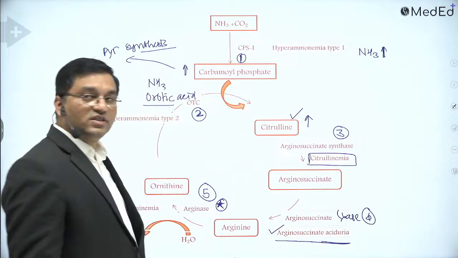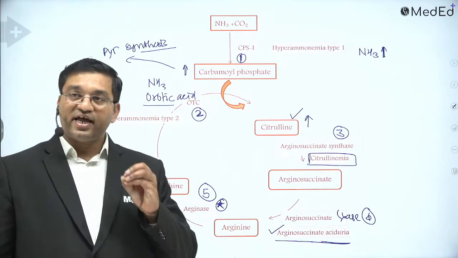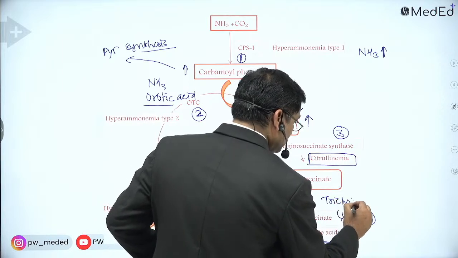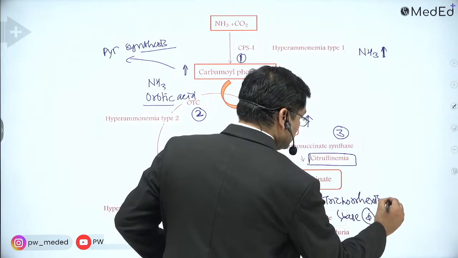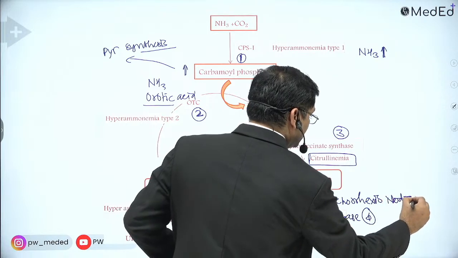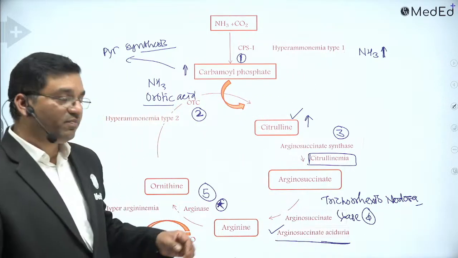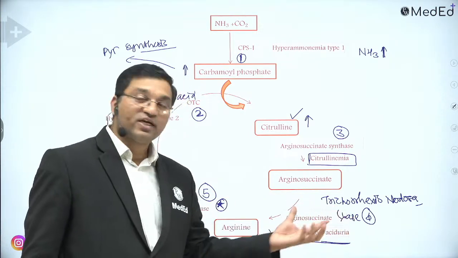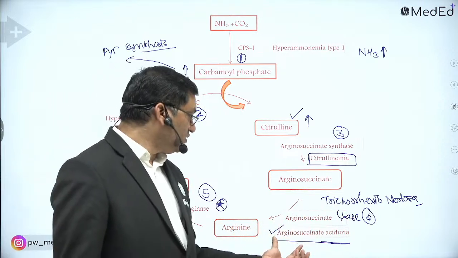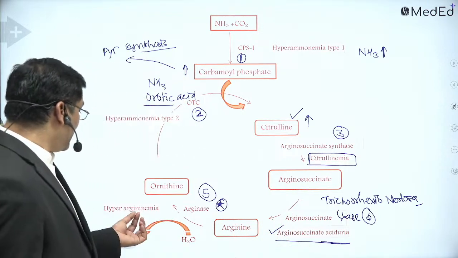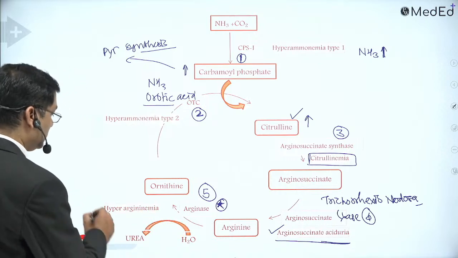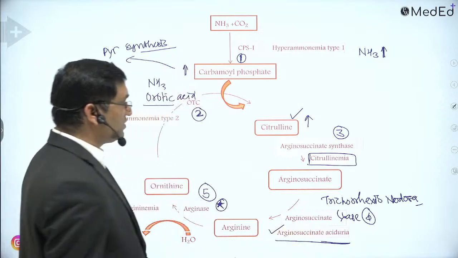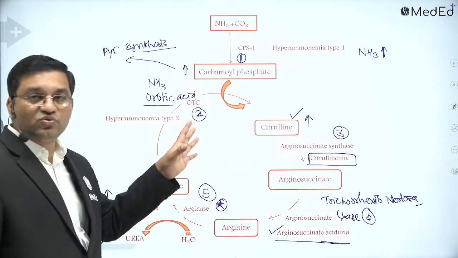Another feature associated with this disorder is trichorrhexis nodosa, that is tufted hair, brittle hair, in arginosuccinic aciduria. And in hyperargininemia, there is an increase in the arginine level. Here arginosuccinic acid increases, here citrulline increases. So 1, 2, 3, 4, 5.